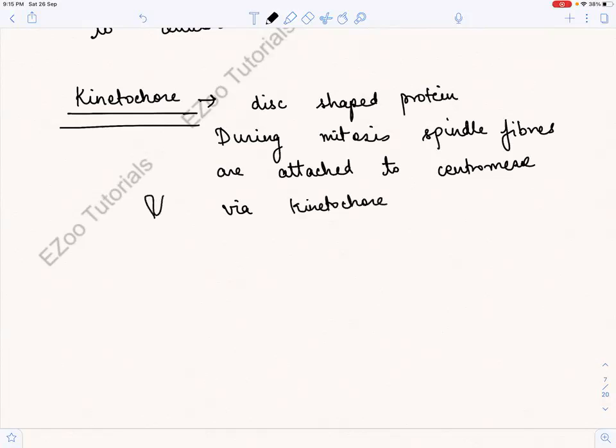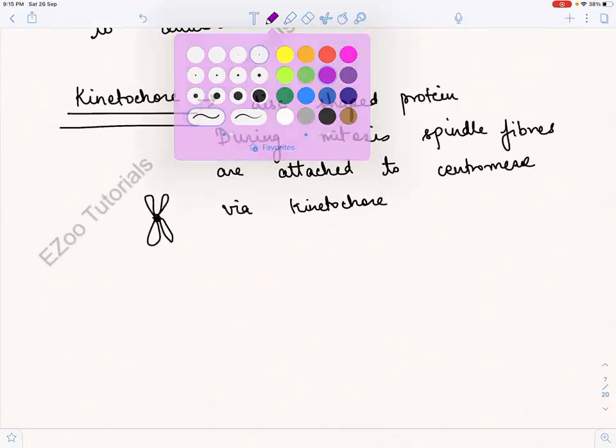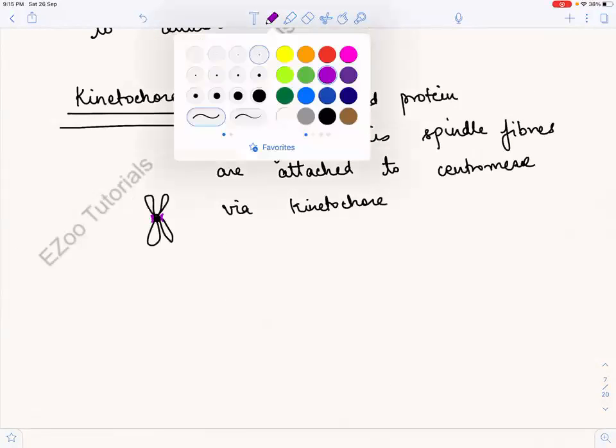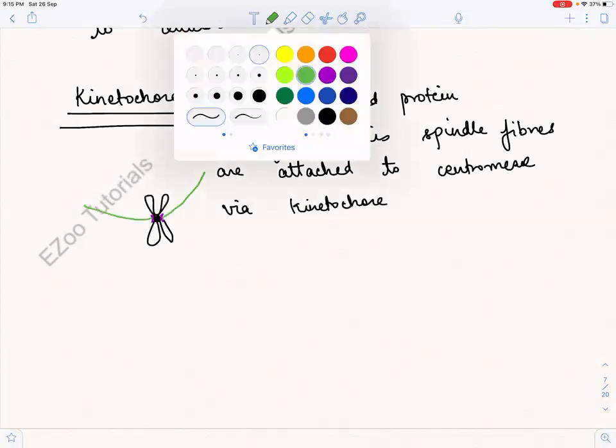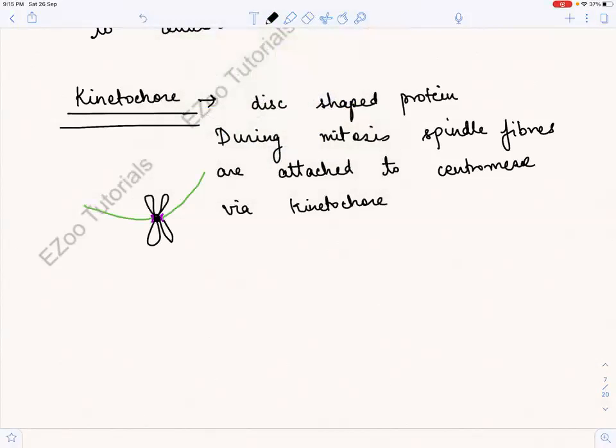तो अगर ये क्रोमोसोम है, ये सेंट्रोमियर है, so there is this protein and these are the mitotic fibers, so they are attached to this, right? So all clearly, they are attached to this kinetochore like this. They are attached to the centromere, जो आपने देखा होगा, the mitotic spindle fibers, right? So they are attached to the centromere via kinetochore. Now let us see what is happening in the metaphase, right?